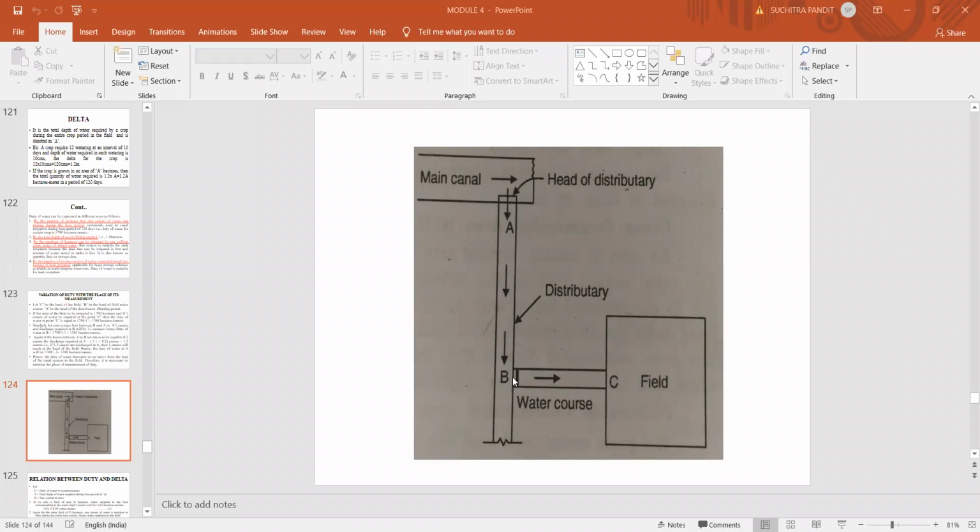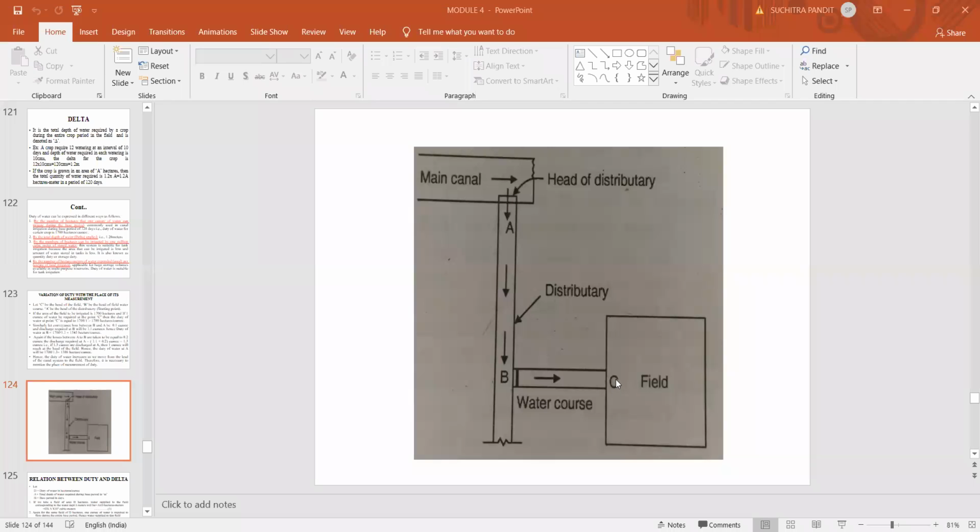Now again, from point A to B, let us assume that the conveyance loss is about 0.2 cumec. Hence the discharge required at the head of the distributary is 1.3 cumec, because here you are going to supply 1 cumec of water. If you consider the conveyance losses between points B and C, the discharge required at this point is 1.1 cumec. And if you consider the conveyance losses between points B and A as 0.2 cumec, the discharge required at this point is about 1.3 cumec.